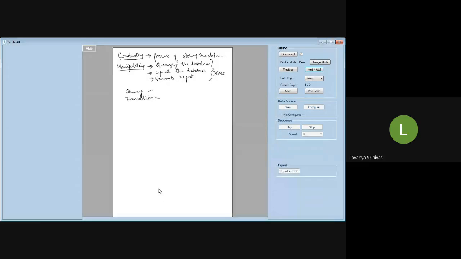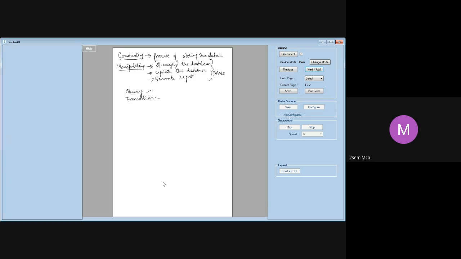Transaction means the entire thing. Query means it will select some of the parts in the data, related to some condition. No, you're not right. Maybe partly you're near to the answer, but not right.